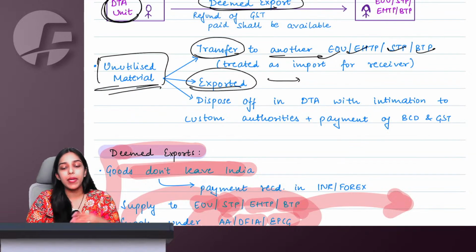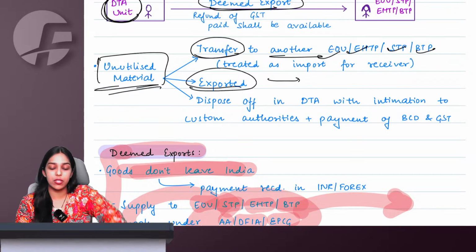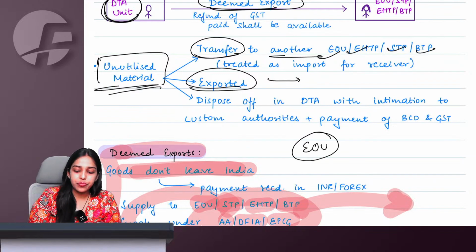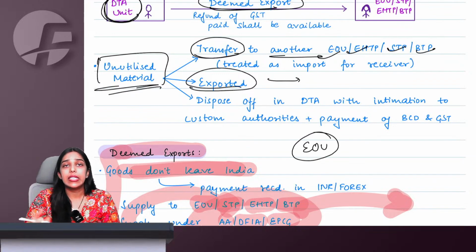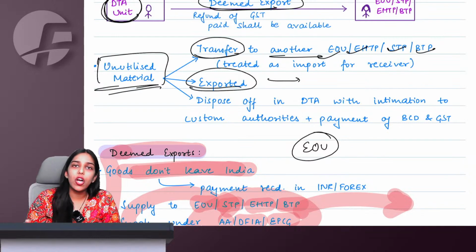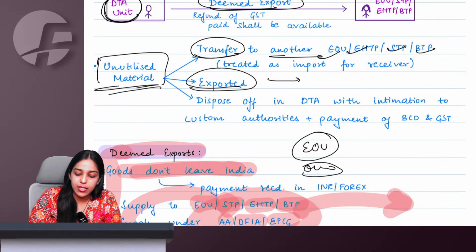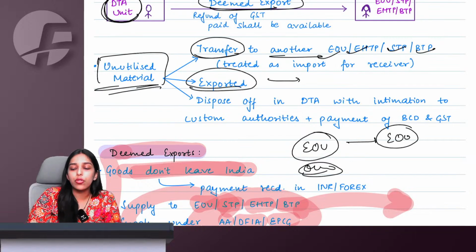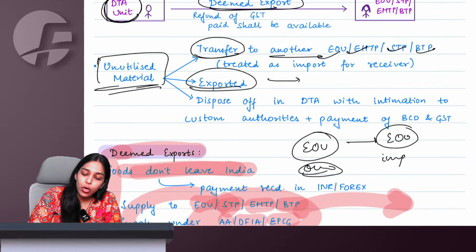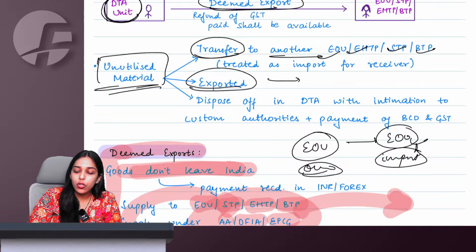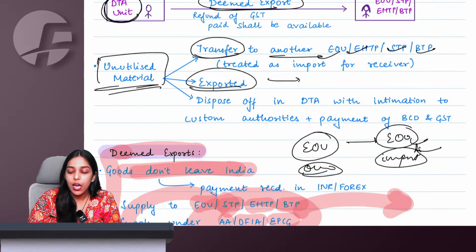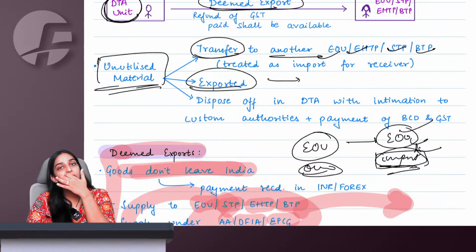In that case, it will be considered as an import for that person. So let us say there is this EOU, which imported more materials than were required. After finishing off export and everything, I was left with these materials. I supplied it to another EOU. It will be considered as an import for that EOU, and that EOU will have to fulfill all obligations to free itself from any duties. Otherwise, this person will be required to pay the duties.